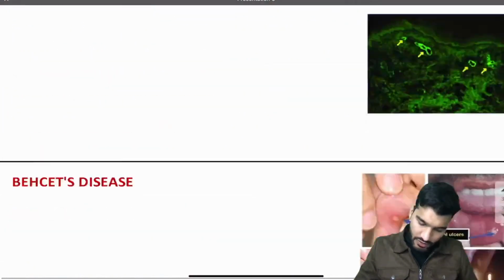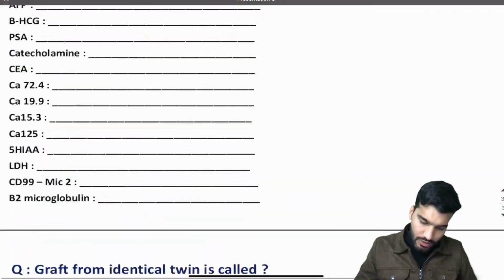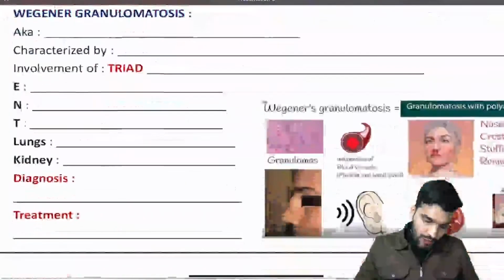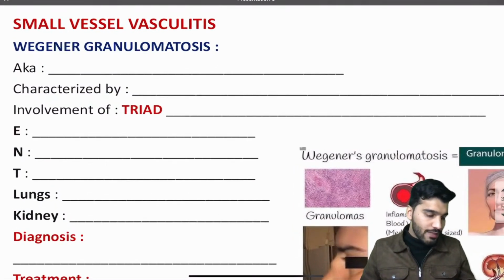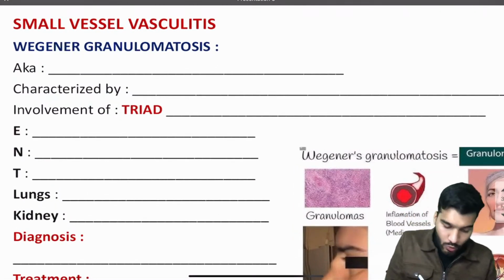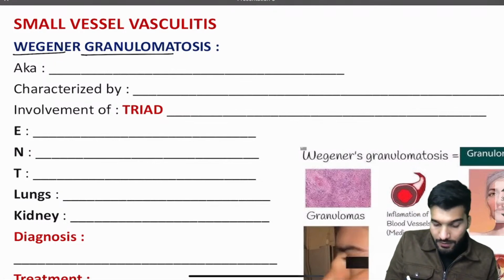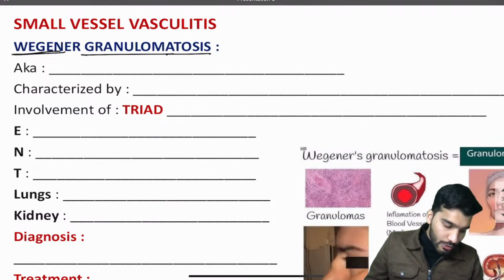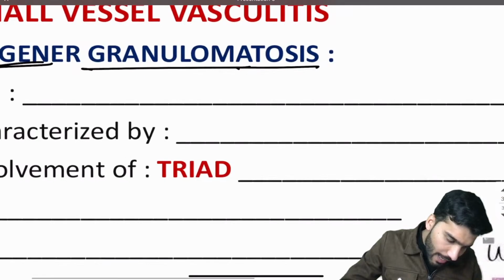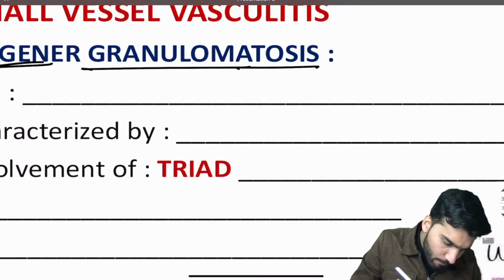Yes, we'll finish in this part only, just a little more. Okay, next, small vessel vasculitis. The first one we're going to discuss is Wegener's granulomatosis. It's also known as granulomatosis with polyangiitis.